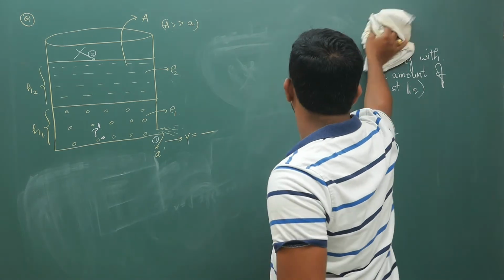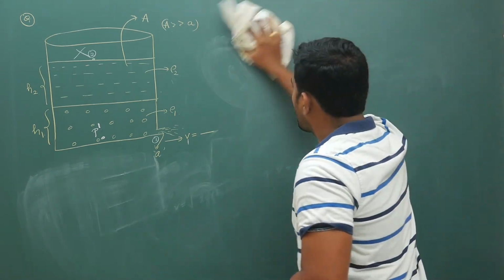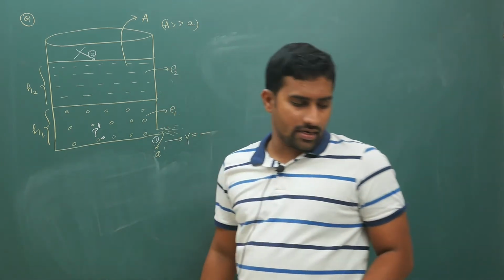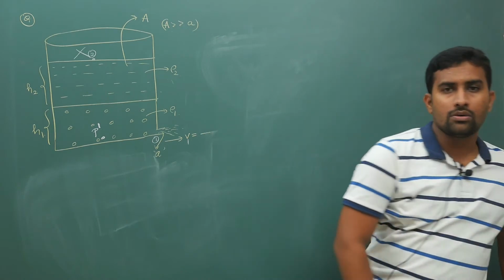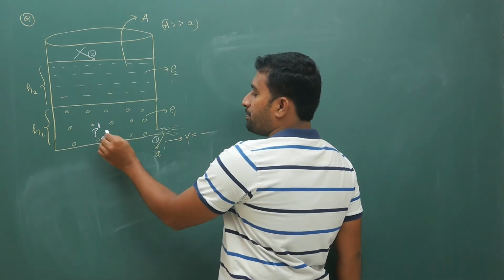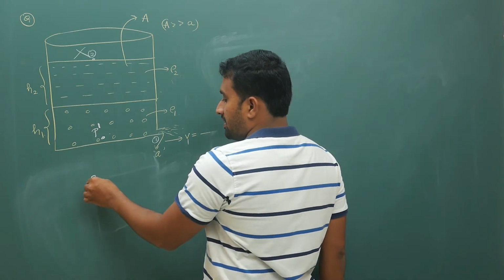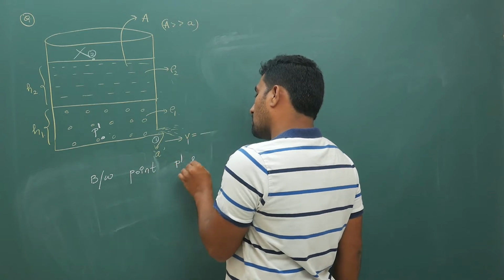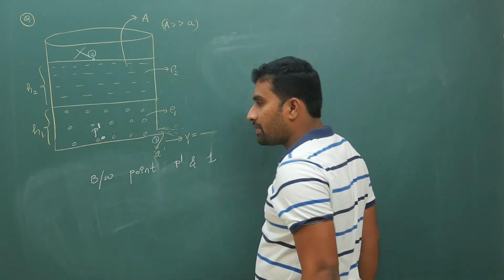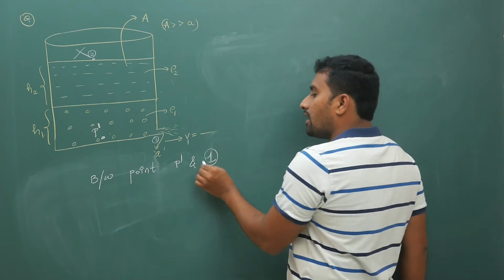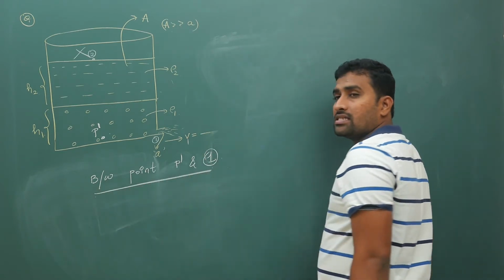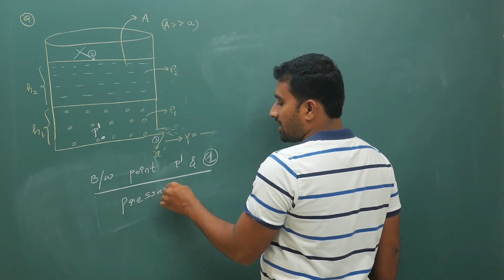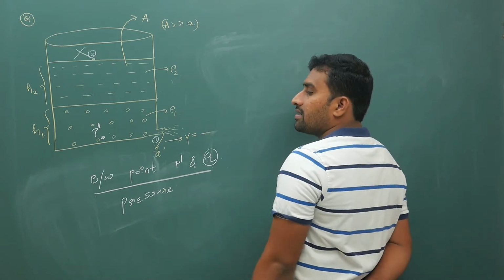Now another thing I can do is take point P dash and point 1. Between point P dash and point 1, where P dash is this, your pressure difference is getting converted into kinetic energy. Getting my point?